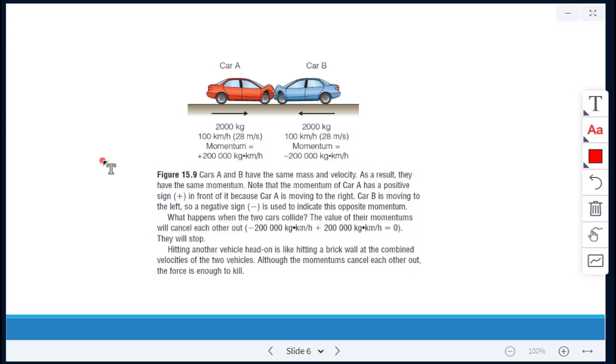When the two cars collide, the values of their momentums will cancel each other out. Negative 200,000 and positive 200,000 equals 0. So they will stop. Hitting another vehicle head-on is like hitting a brick wall at the combined velocities of the two vehicles. Although the momentums cancel each other out, the force is enough to kill the passengers.